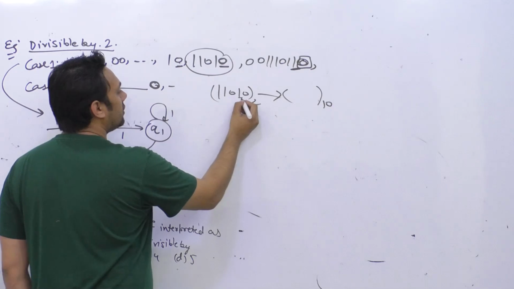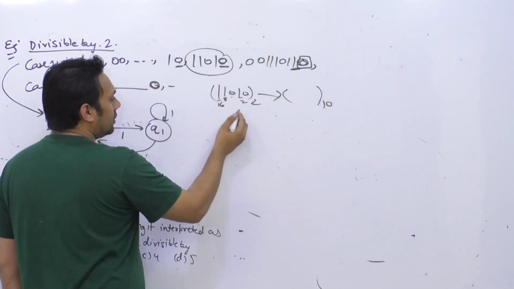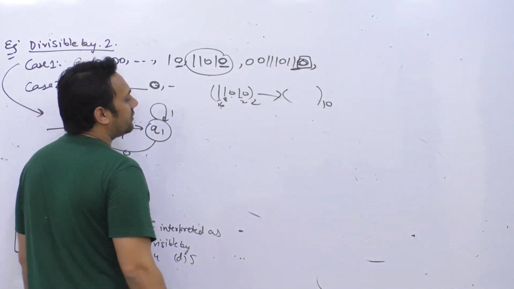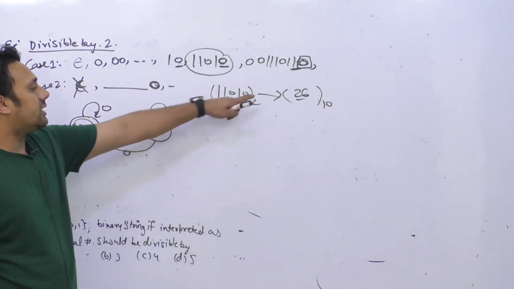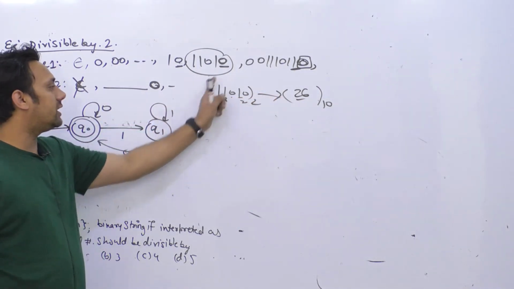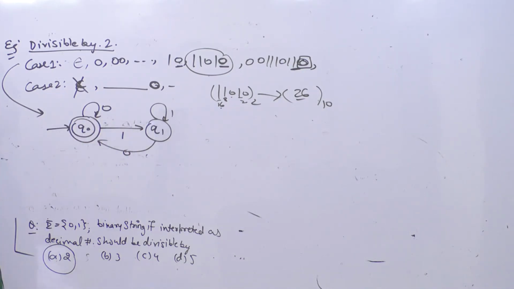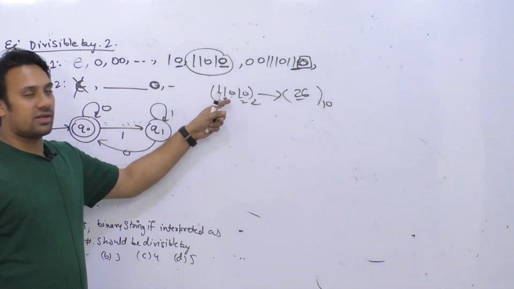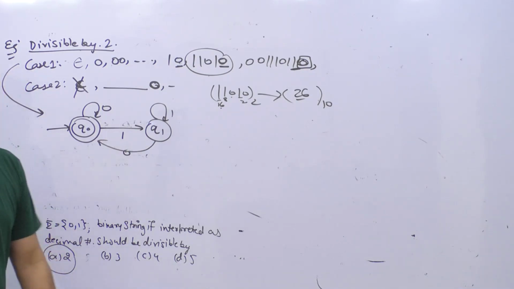Here the place values are 2, 4, 8, and this is 16. So 16 plus 8 is 24, 24 plus 2 is 26, so you get the number 26, and that is divisible by 2. Now if you give this number to this DFA, you will find that this DFA accepts it.